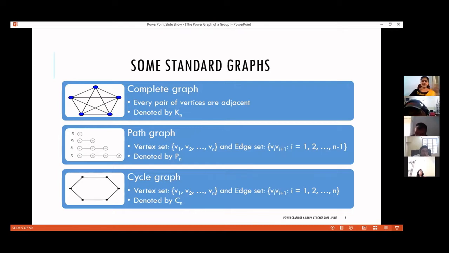So these are some standard names and standard notations used for graphs. Path on n vertices is denoted by Pn, and cycle on n vertices is denoted by Cn. Usually this Pn is sometimes confusing because n denotes the number of vertices, and the number of edges in Pn will be n minus 1 only. So sometimes I have seen that some people mistake Pn plus 1 as Pn. That is a path on n edges. It is not like that. According to the standard notations, it is path on n vertices, which has n minus 1 edges.